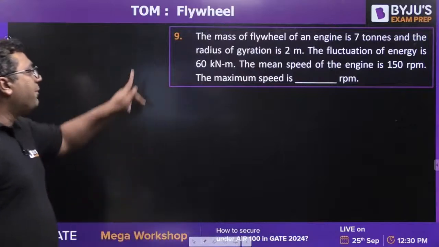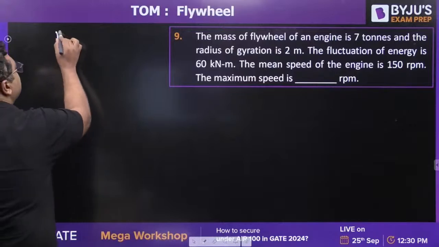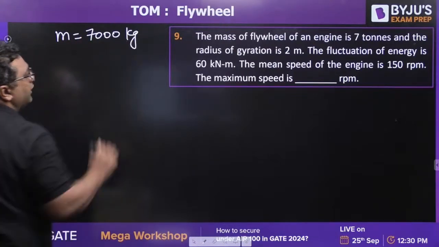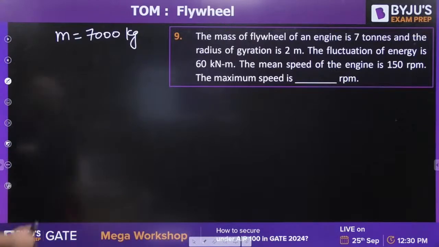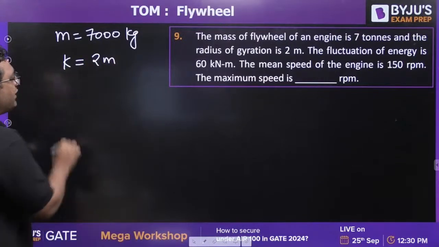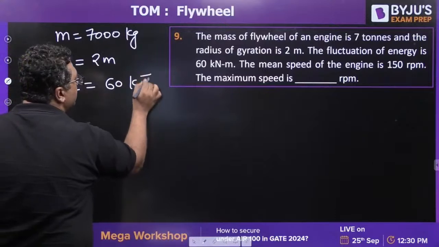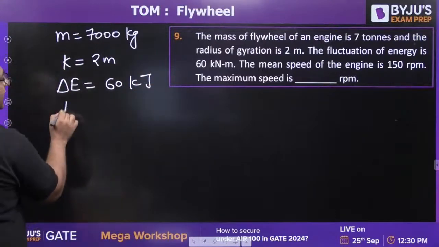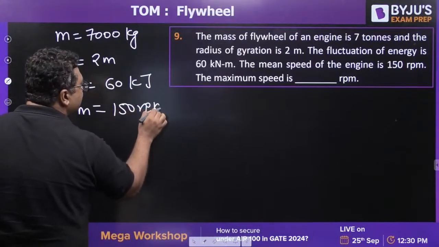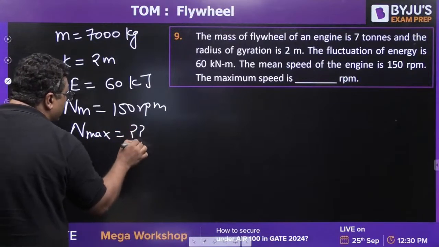Very good. The mass of the flywheel of an engine is 7 tons, so it means mass is 7,000 kg. Then they are saying the radius of gyration is 2 meters. Then they are saying the fluctuation of energy is 60 kilojoules. The mean speed they have given is 150 RPM. This time they are asking for the maximum speed. You can see this is a new type of question.